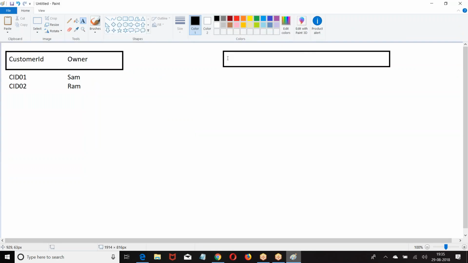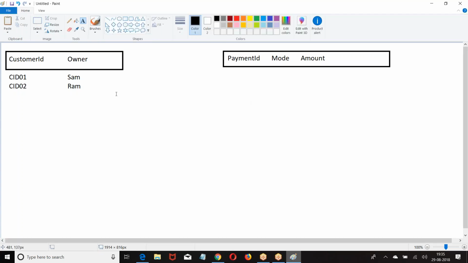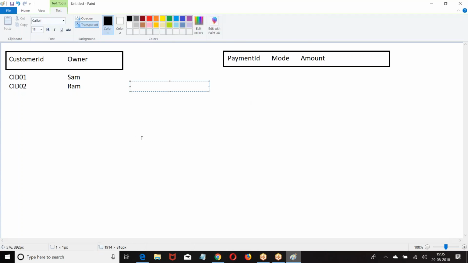Now, customer. Then we have loan. Or else I will go to payment. Payment ID. Mode of payment. Now look at this. Now we are splitting the data into two tables. One table contains customer data. Another table contains the payments he has made.